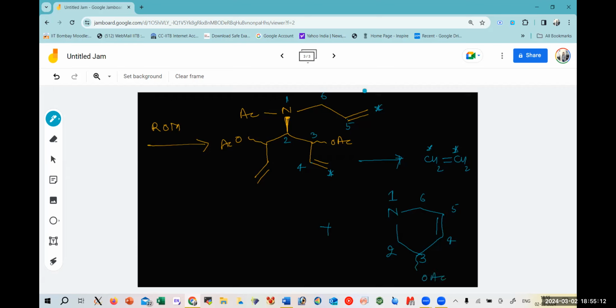Similarly, your 2 carbon was having this kind of group, which is O acetate and double bonded, and the nitrogen was having acetate. So this is the way we are going to form your reaction product. This is the 6-membered ring that is going to be formed, and since the 6-membered ring is more stable, this is your product and it is not going back to combine with this one. I hope this is clear to all of you how we are coming to the product formation and why it is not going back again to the same product which has been opened.